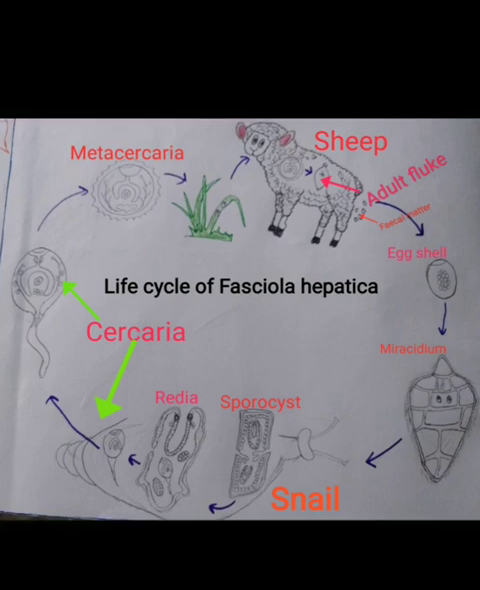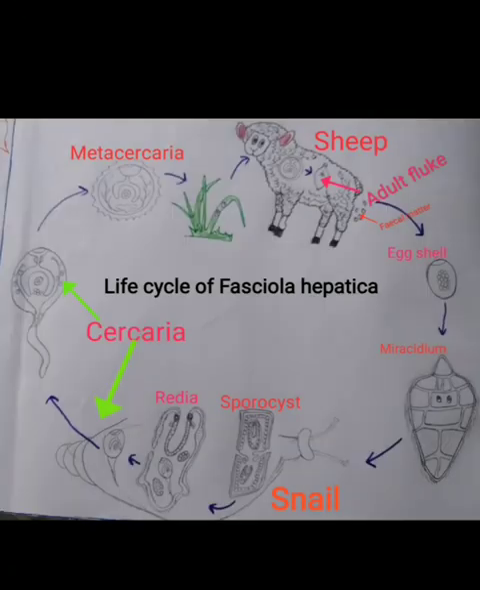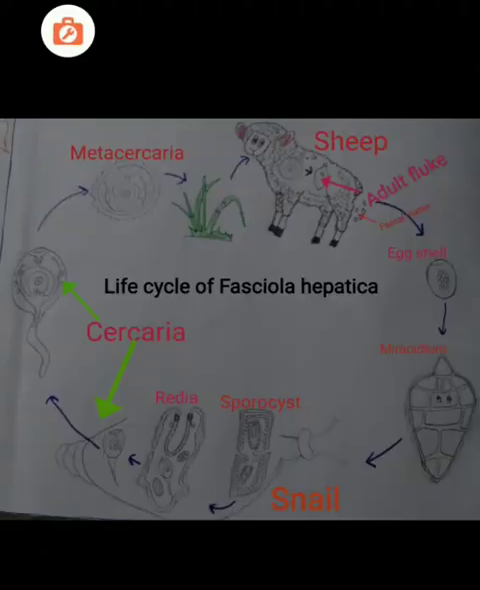That is, the highly resistant structure develops around the body of Cercaria larva, and finally it is called Metacercaria larva. This Metacercaria larva settles in the grasses in large numbers and just waits and watches. They have to wait for their primary host, which is sheep, and sheep is called primary host because here the adult liver fluke resides and reproduces sexually.